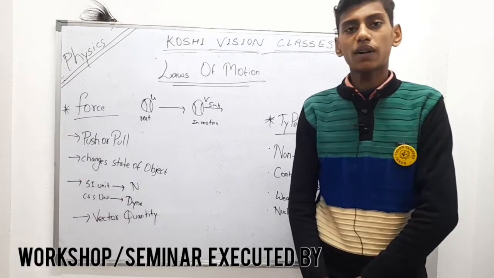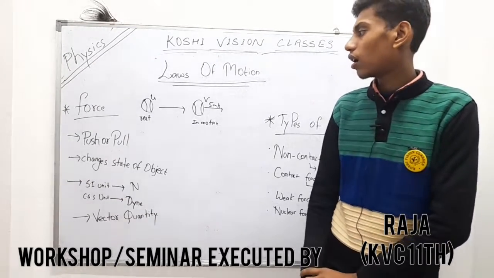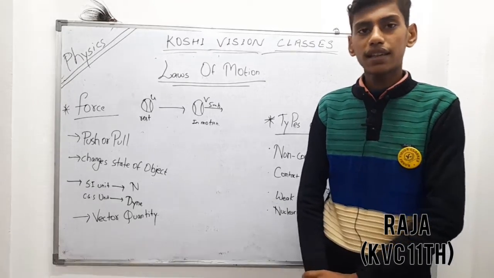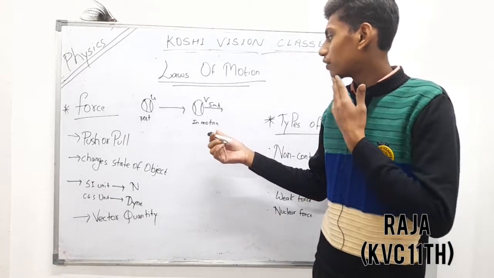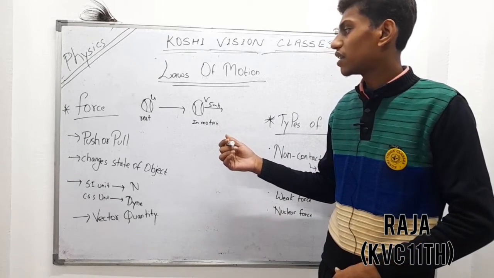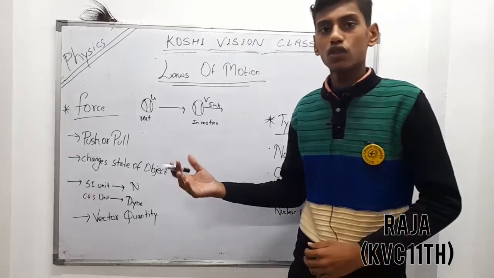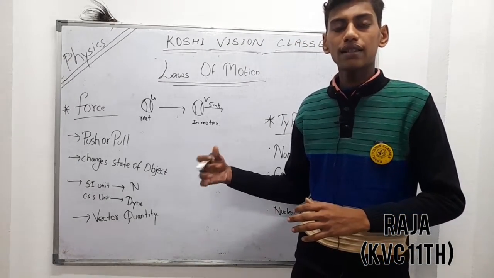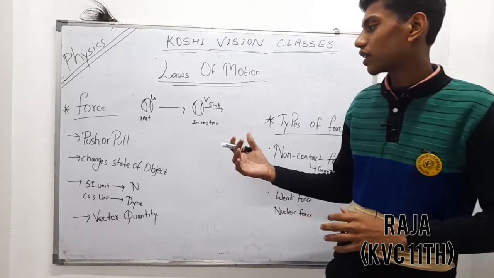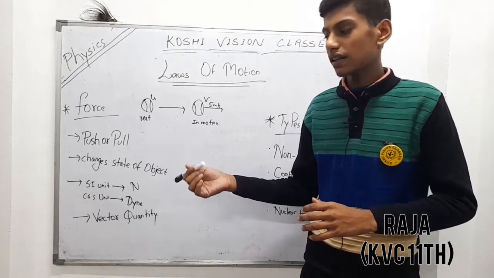So before we talk about laws of motion, we will talk about force. Suppose a ball is at rest, a boy kicks it and it starts moving with a velocity of 5 meters per second. It means force has been applied on the ball. So what is force? It is a push or pull that changes the state of an object. If it is at rest, then after the force is applied it will be in motion. If it is in motion, then after the force is applied it will come to rest.